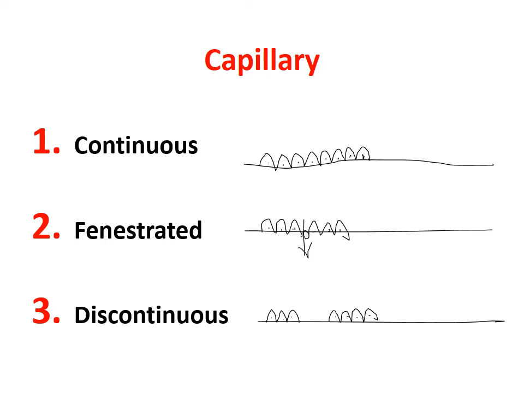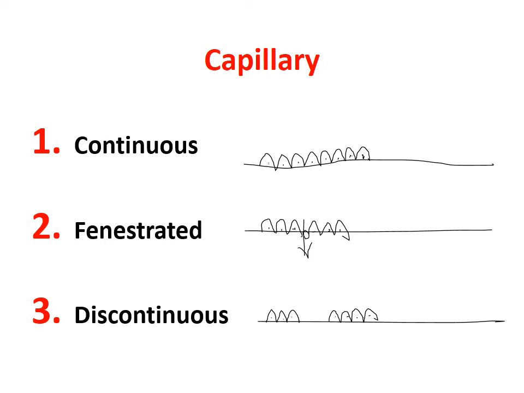And finally there is the discontinuous capillary. If this is the basement membrane, there are some capillary endothelium followed by a gap, and then again some capillary endothelium. So there is a clear gap in between in a discontinuous capillary. It is also known as sinusoidal capillary.